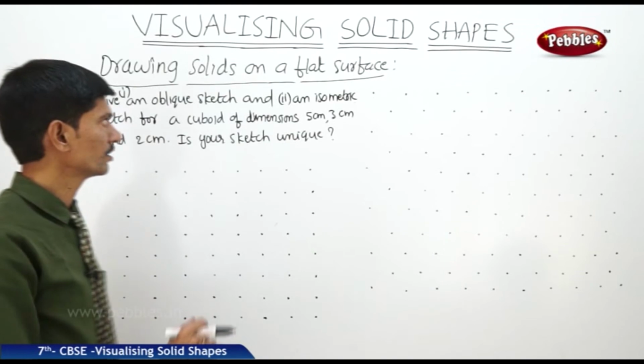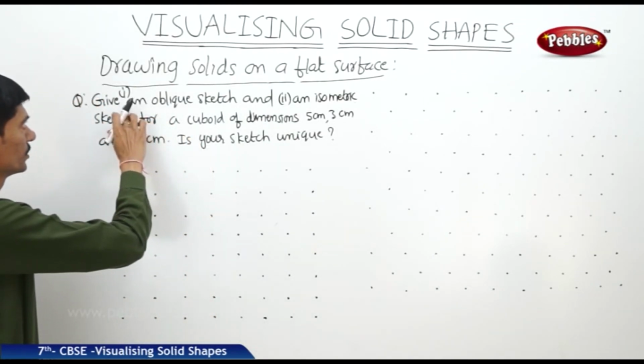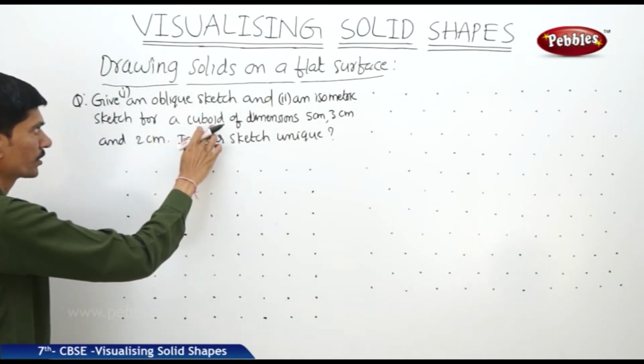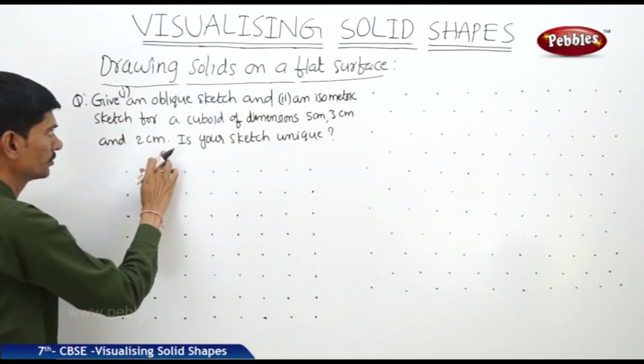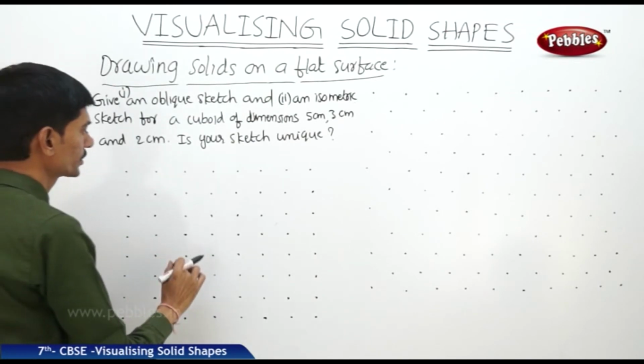Now let us draw the isometric sketch and oblique sketch for the given question. Give an oblique sketch and an isometric sketch for a cuboid of dimensions 5 cm, 3 cm and 2 cm. Is your sketch unique? So let us draw the oblique sketch first.